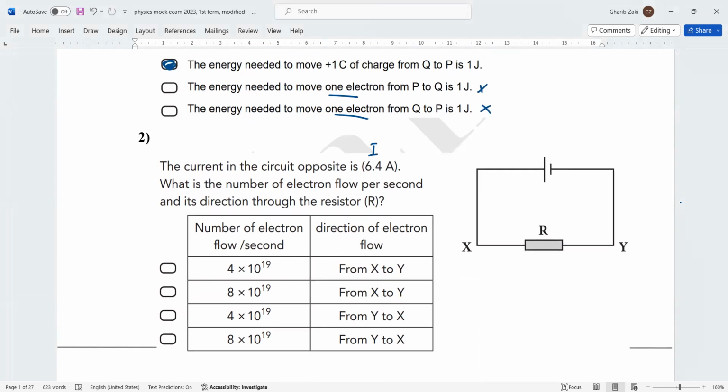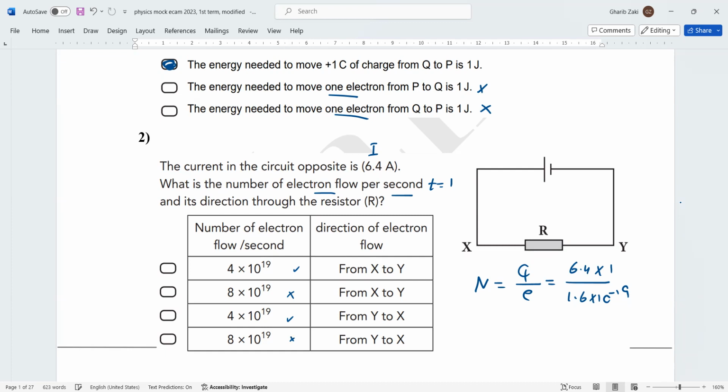Now, question number 2. We have been given the current, I. What is the number of electrons flowing per second? So the time is 1 second. The number of electrons equals the charge over the electron charge. Q in 1 second is the current multiplied by the time, over the charge of an electron, 1.6 times 10 power negative 19. So the answer is 4 times 10 to the power 19. So this may be correct and this is correct, but this is wrong and this is wrong.